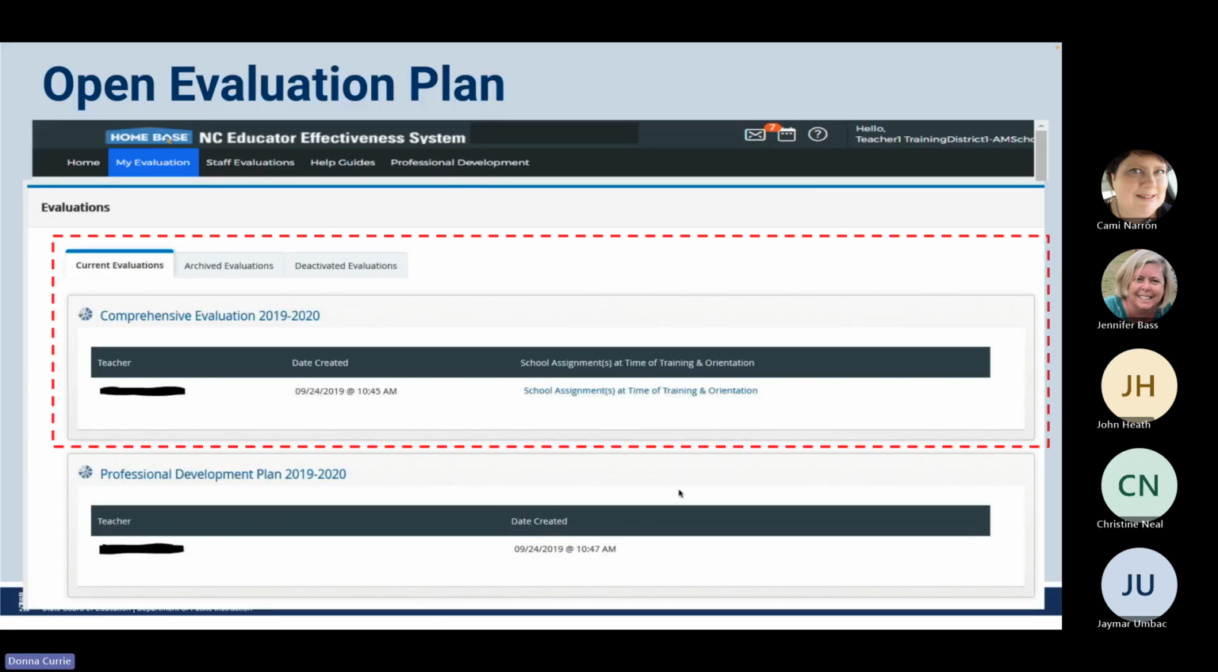So in order to open your evaluation plan from the NCEES home screen, you're going to click on My Evaluations, and then make sure that you are in your current evaluation and have a blue line above it. Then you're going to click on the title, and that will actually open that evaluation.